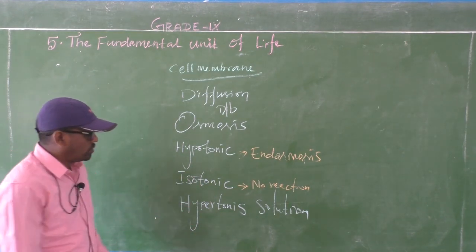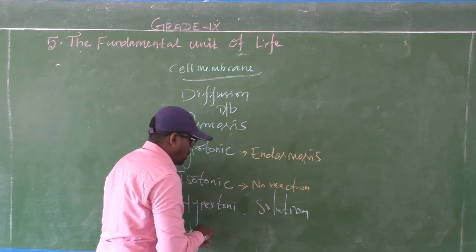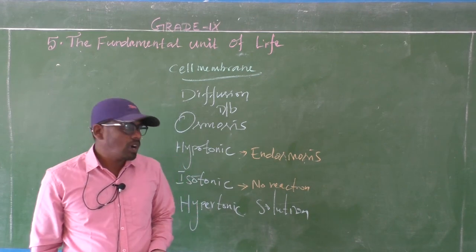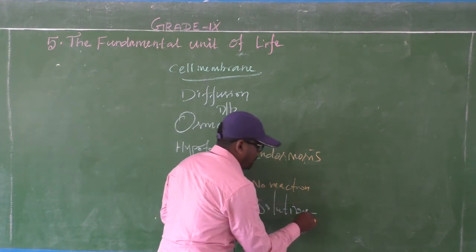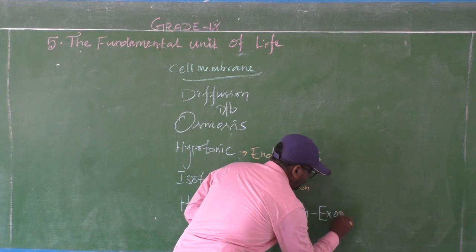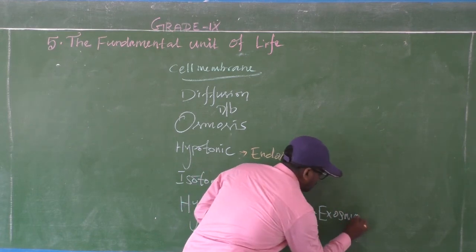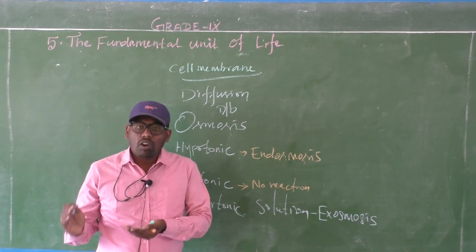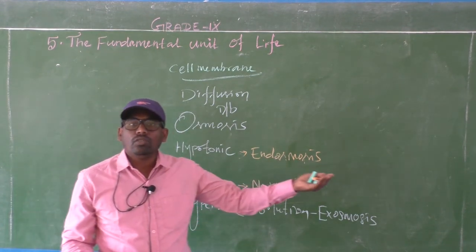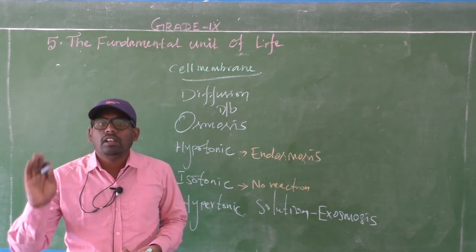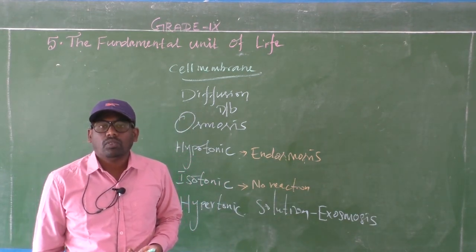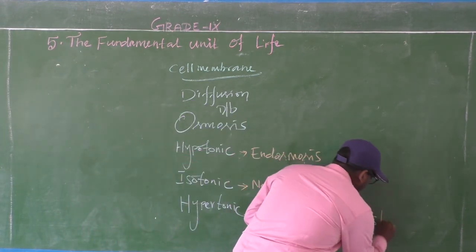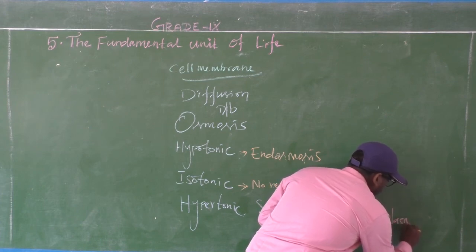In hypertonic solution, if you drop the plant cell or animal cell, what will happen? There is exosmosis. What is exosmosis? The water is lost from inside the cell to outside the cell. The cell loses water. So that is called exosmosis. This is also called plasmolysis.